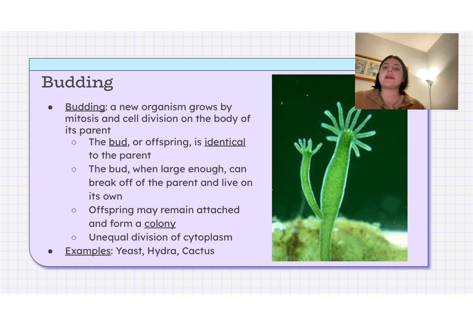Next is budding. Budding is when a new organism grows off of the body of its parent, okay? So the bud, or the baby, the offspring, is identical to the parent, and when it's large enough, it'll break off and live on its own. So yeast does this, a hydra, which is in our picture, does this, and cactuses do this.